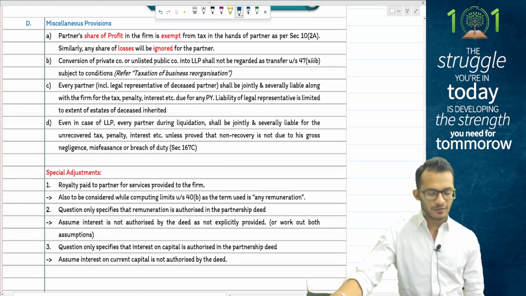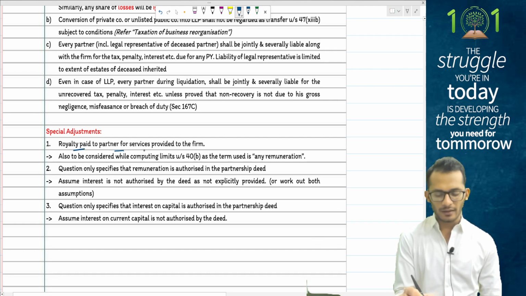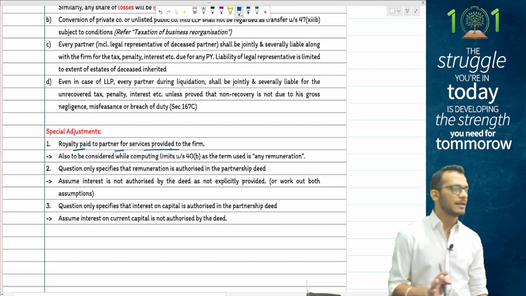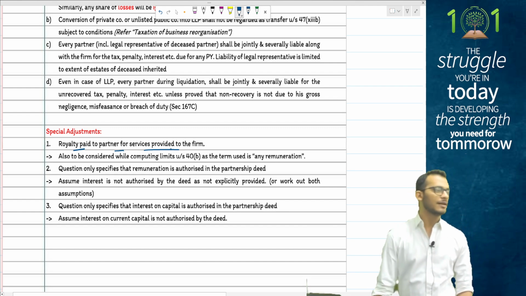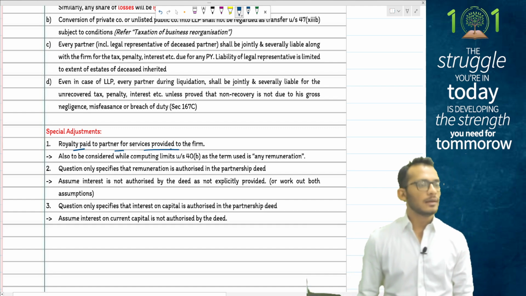Some special adjustments from a total income perspective, which we discussed earlier also: when a royalty is paid to partners for services provided to the firm, it will still be taken as salary. Even if you give a copyright, it doesn't matter, because you are a partner of the firm. All payments given to you are salaries.